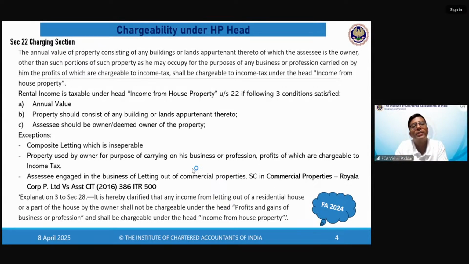Sir, what if building has inseparable assets or if fully furnished, but that property is used for residential purpose? See, again, Priyanshi, you will go by the agreement. Where the requirement of the agreement is such that I am not ready to take your property without the assets, it will be inseparable and then it will not come under the head HP. Generally, furnished flats are not covered in inseparable because flats are also available with and without furniture.